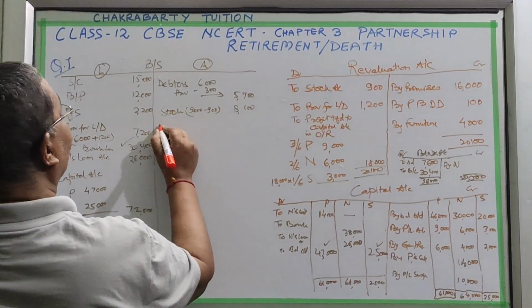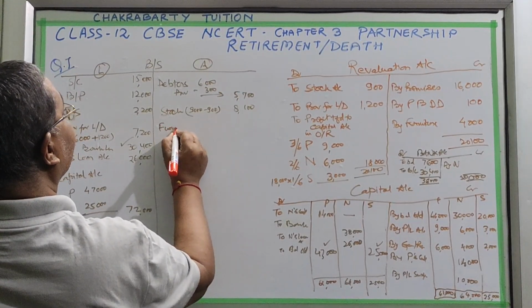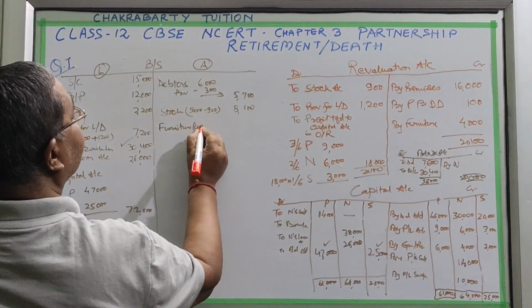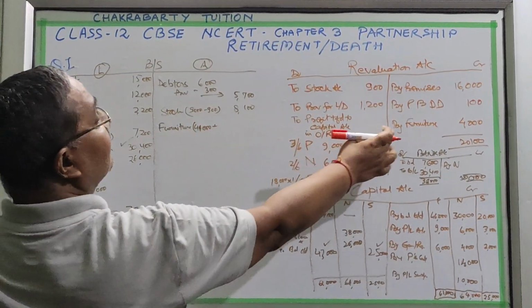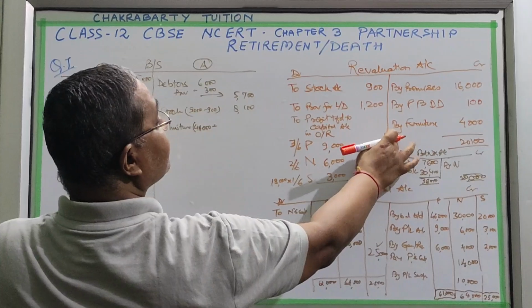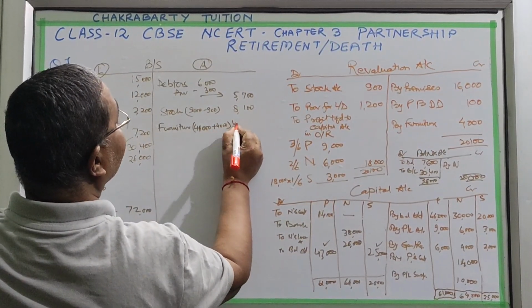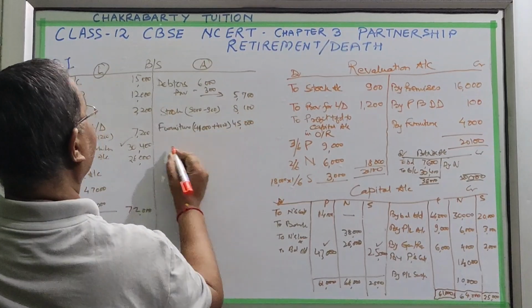Then furniture, you have made it 45,000 as per the question. So 41,000 is given and you have increased it by 4,000, meaning a debit, so it has become 45,000.